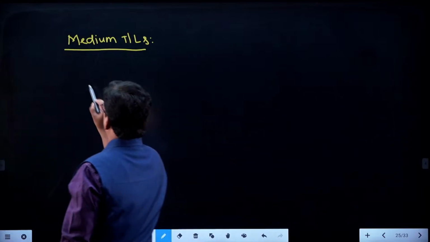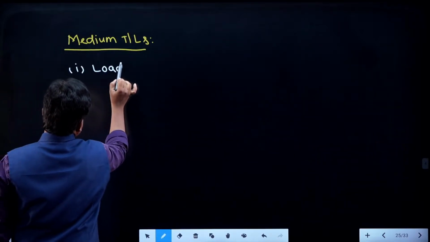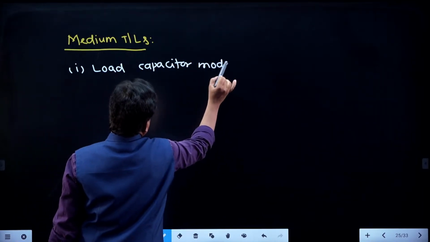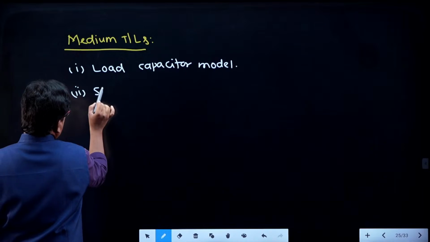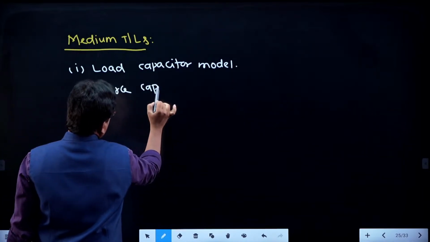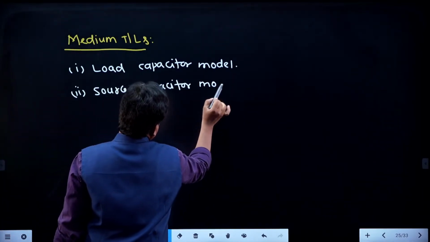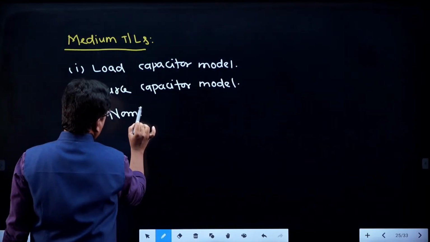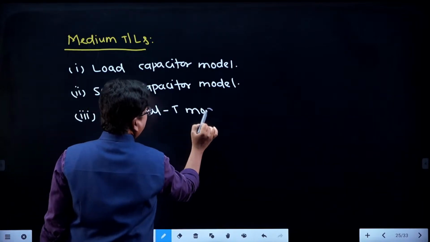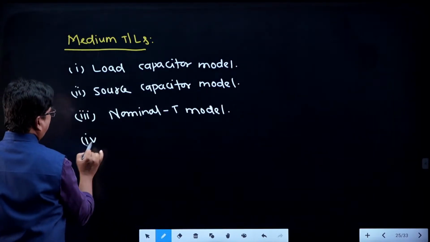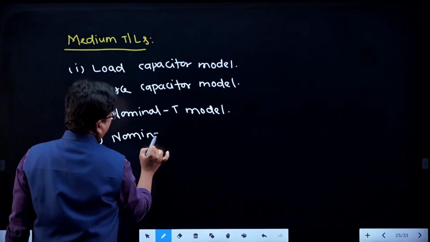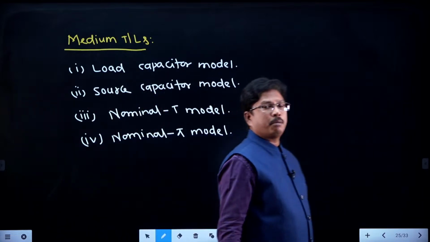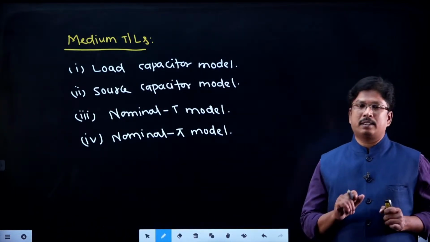So here we have the load capacitor model or end condenser model. Second one is the source capacitor model. And the middle capacitor model or nominal T model. Both sided capacitor model or nominal pi model. Right? These are the 4 different models we have in the medium transmission lines.